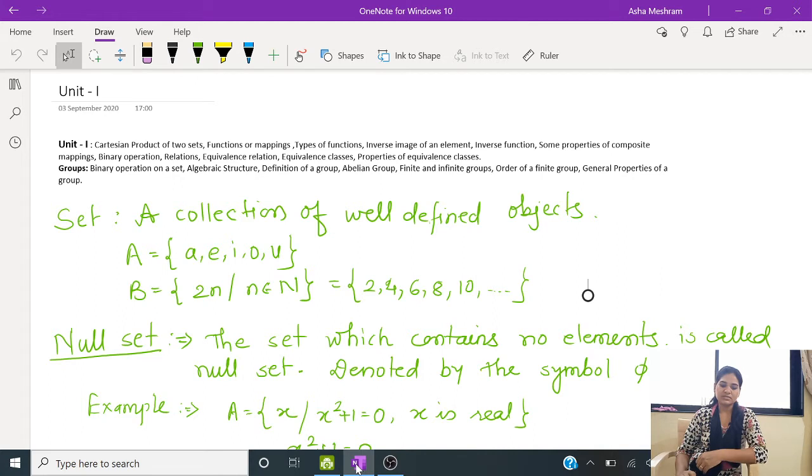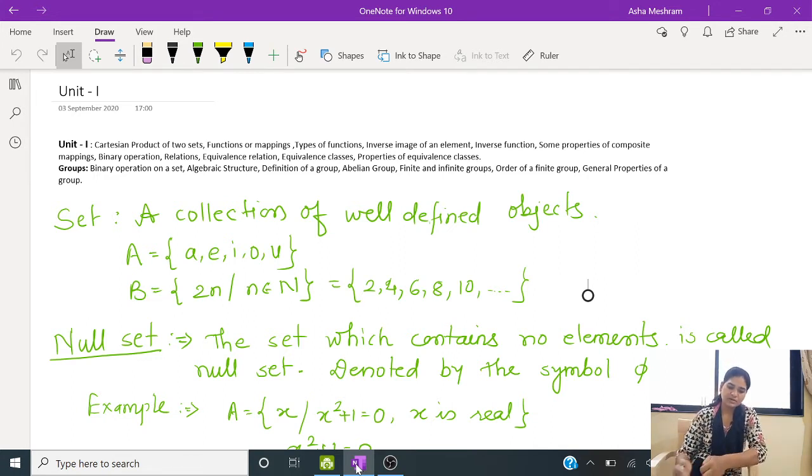And in group, this content we will study: binary operation on a set, algebraic structure, definition of a group, abelian group, finite and infinite groups, order of a finite group, and general properties of group. So let's start with the definition of set.